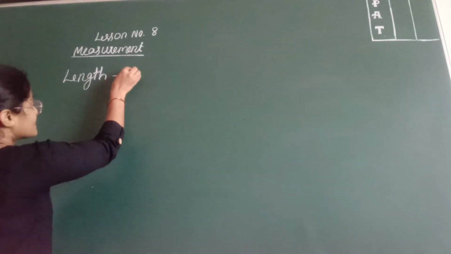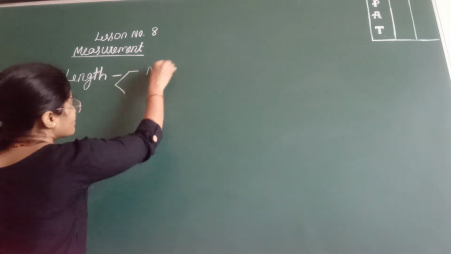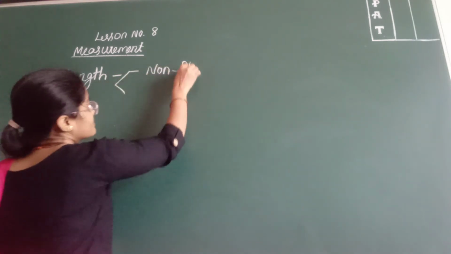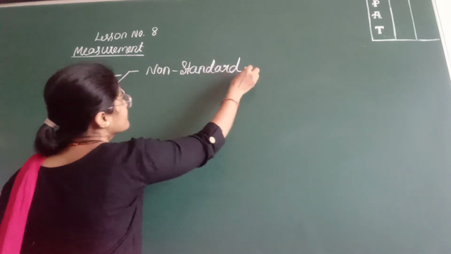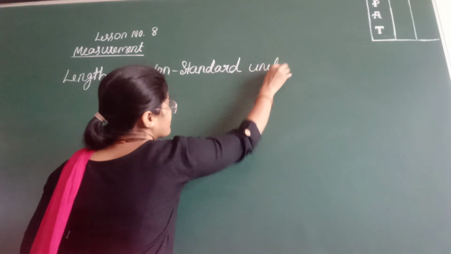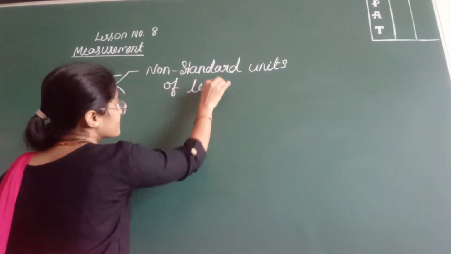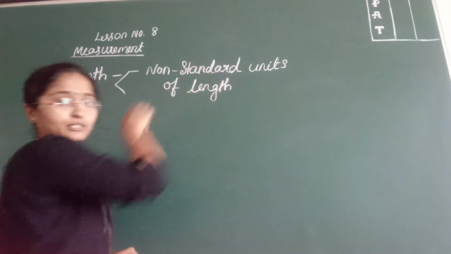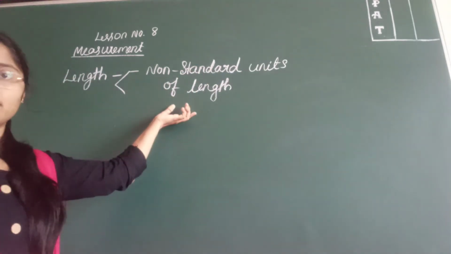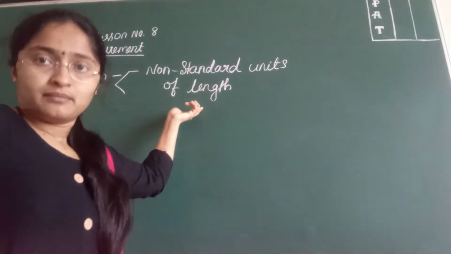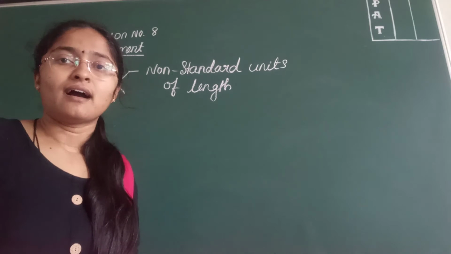The first one is non-standard units of length. So what are these non-standard units of length? Non-standard units of length are measurements that will not give an accurate result.